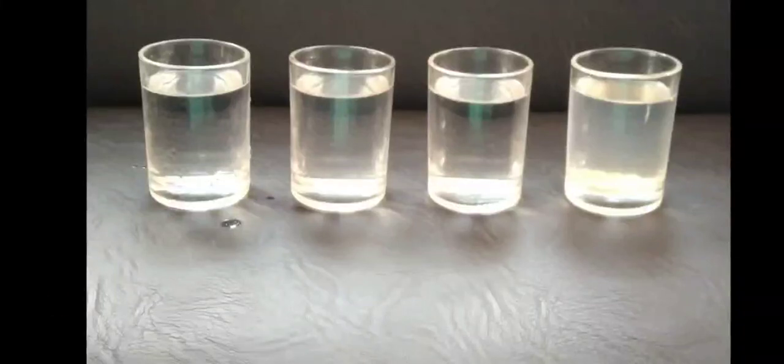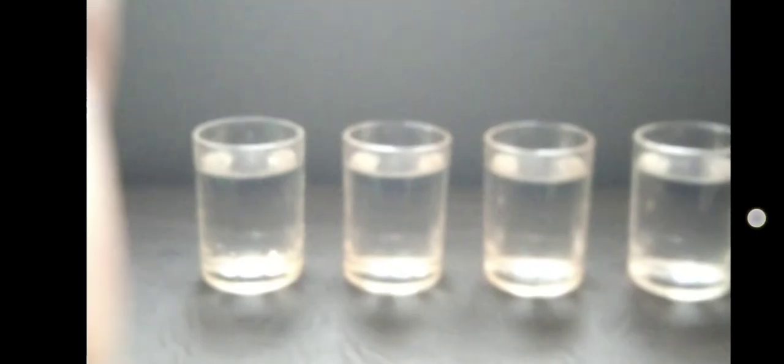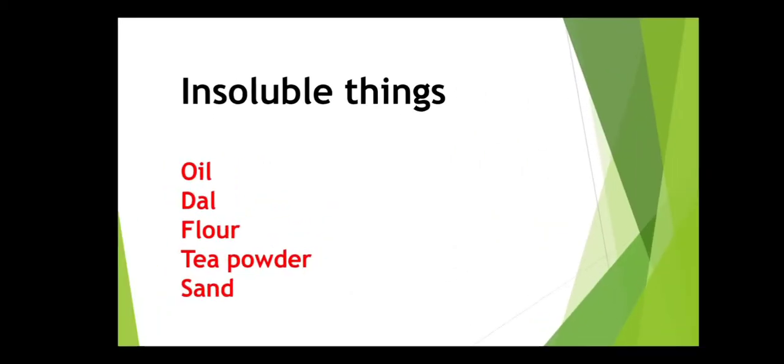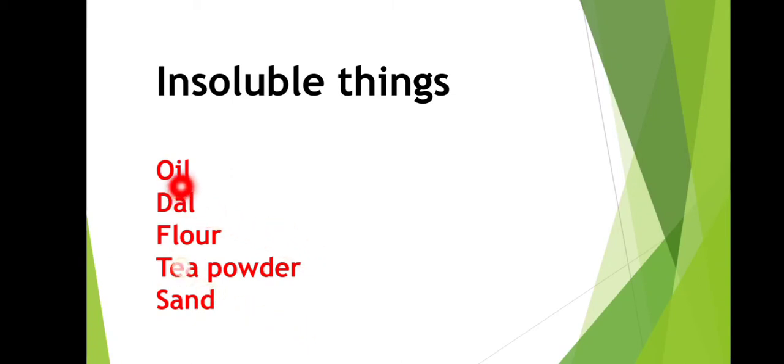So the substances dissolved in water are called soluble things, and the substances that do not dissolve in water are called insoluble substances or insoluble things. And the examples of soluble things are salt, sugar, baking soda, lemon juice, soap water. And the examples of insoluble things are oil, dal, flour, tea powder, sand.